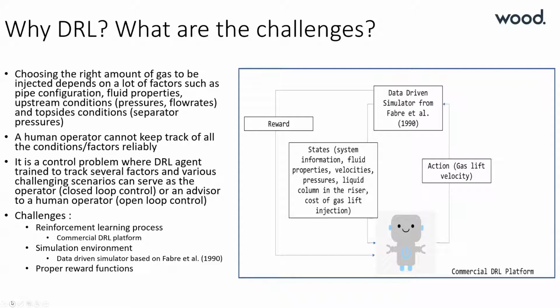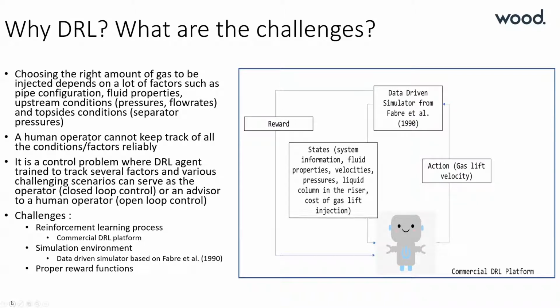And for this study, the Fabre et al. 1998 model, which is a seminal severe slugging study, was used. This was used in the form of a data-driven simulator. This environment returns states and rewards to the deep reinforcement learning agent, which then decides what action to take. In this problem, the states are the flowing conditions such as pressure, velocities, and fluid properties such as densities. And the action is the gas lift velocity that the agent chooses.